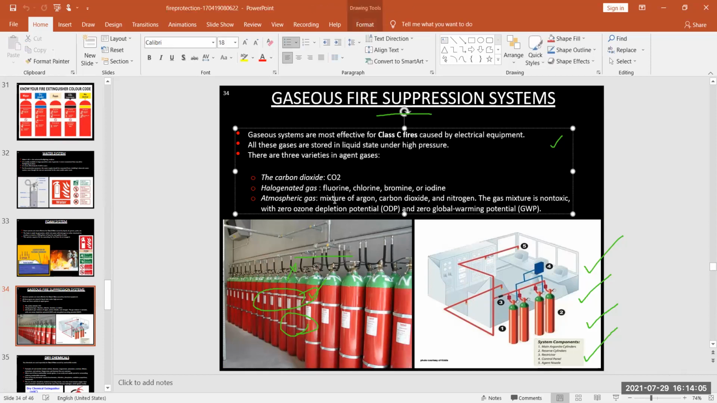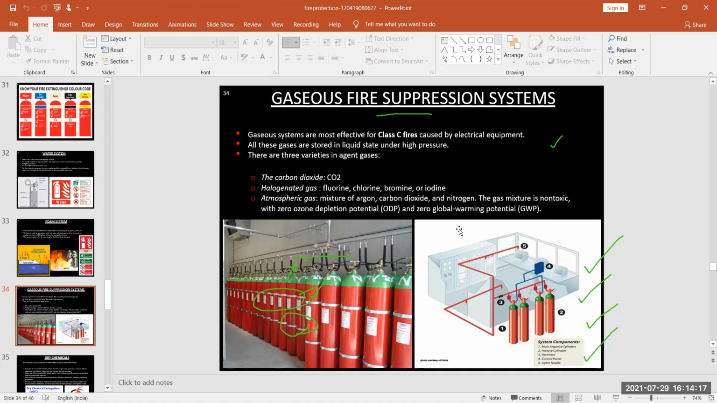Next is your halogenated gas: chlorine, bromine, or iodine. These are your halogenated gases. Next is your atmospheric gases, a mixture of argon, carbon dioxide, and nitrogen. The gas mixture is non-toxic with zero oxygen depletion potential, ODP. This is the ODP, that means ozone depletion potential, and zero global warming potential. This is your GWP. So this is your gaseous fire suppression system.